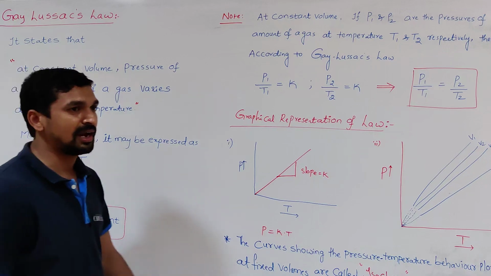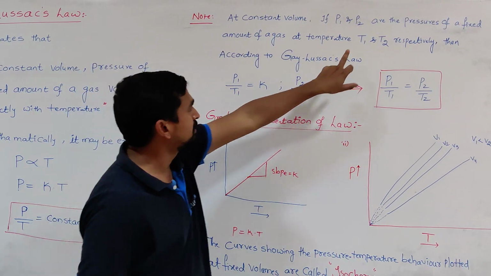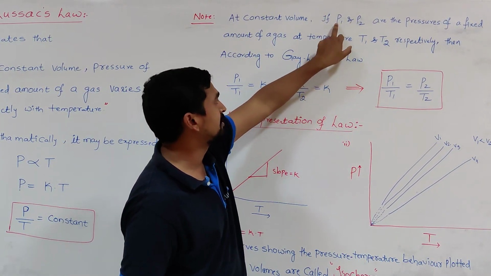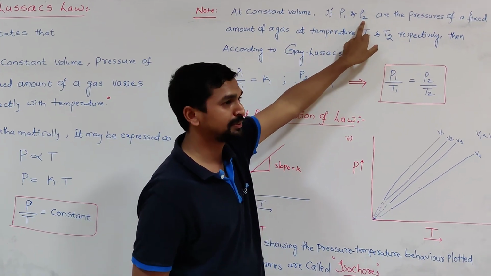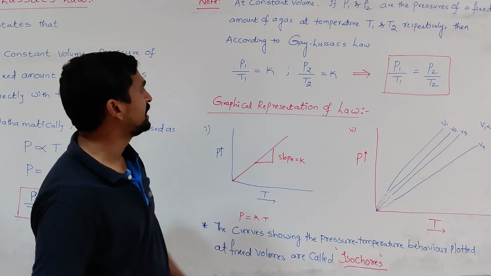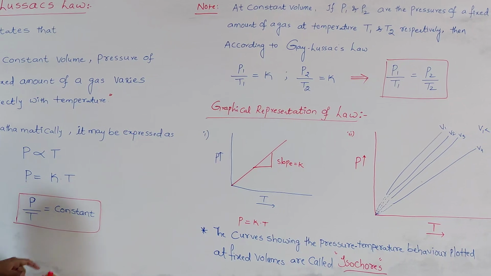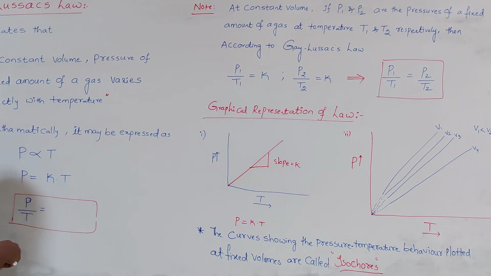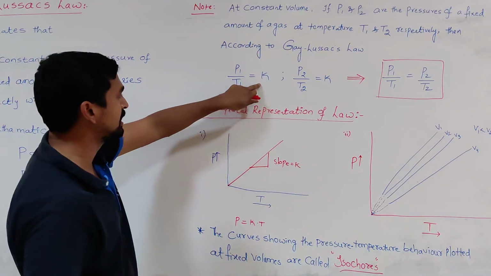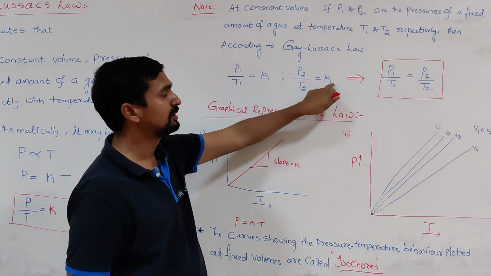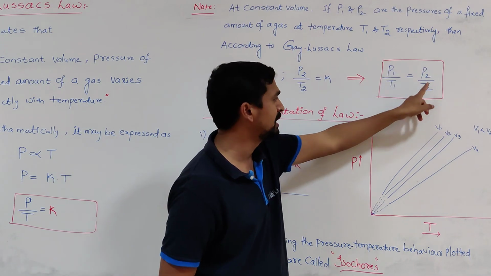Now, like Boyle's law and Charles' law, we can apply this. At constant volume, at a particular temperature T1, the pressure of a gas is P1. At a temperature T2, the pressure of a gas is P2. Then, how are they related? According to the law, P by T is equal to a constant, simply K. So P1 by T1 is equal to K, and P2 by T2 is equal to K. Since both constants are the same, P1 by T1 is equal to P2 by T2.